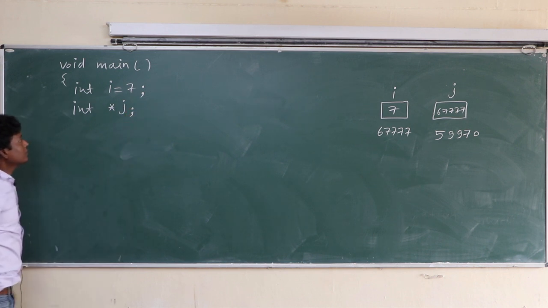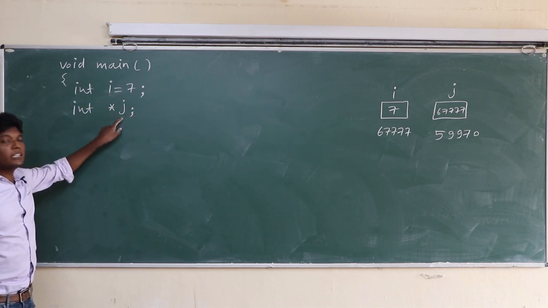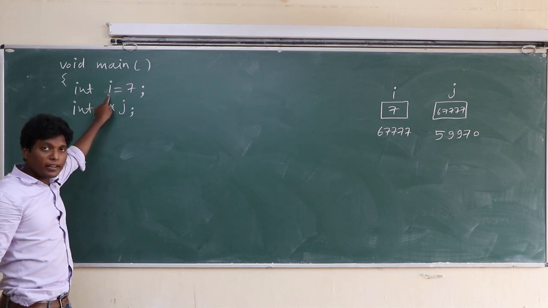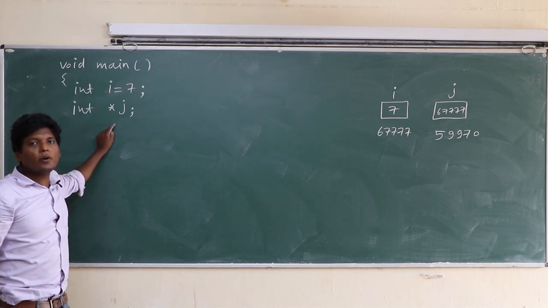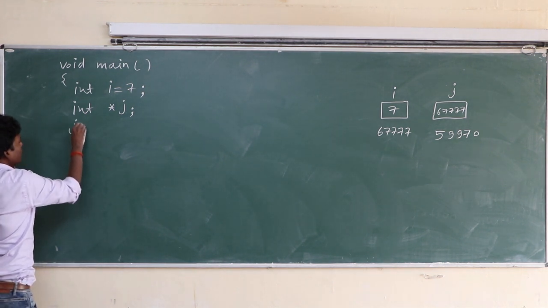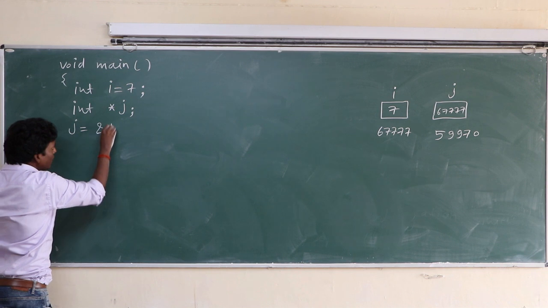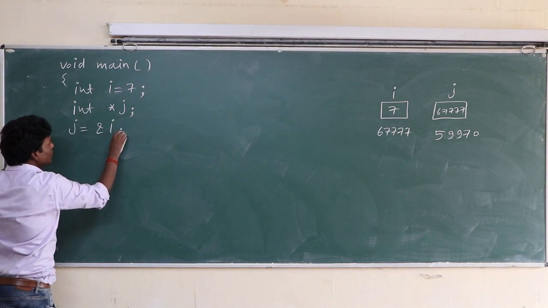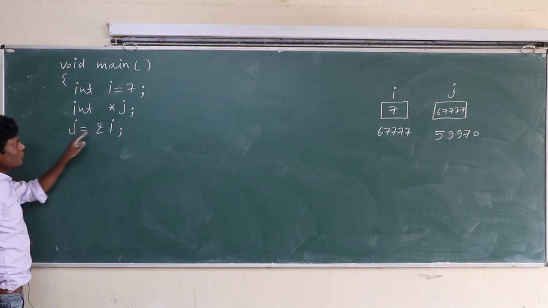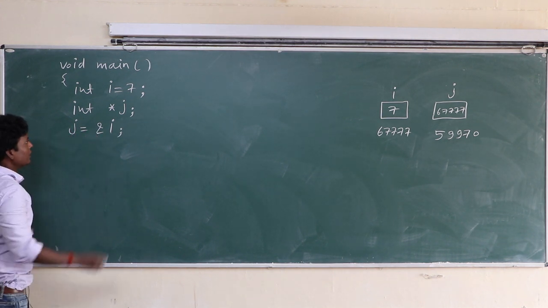Okay class? i and j both are integer variables. i is an ordinary variable and j is a pointer variable. j is storing the address of i.